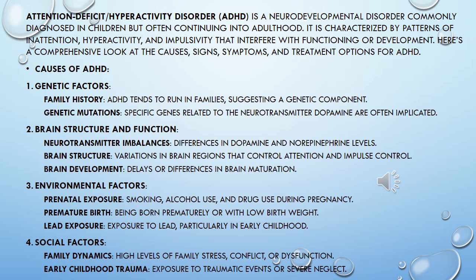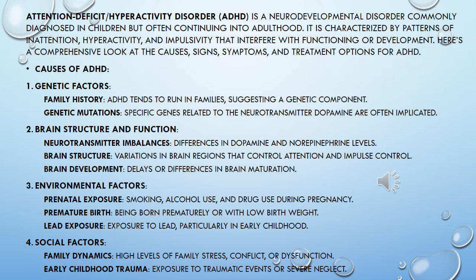Causes of ADHD. 1. Genetic factors. Family history: ADHD tends to run in families, suggesting a genetic component. Genetic mutations: specific genes related to the neurotransmitter dopamine are often implicated. 2. Brain structure and function. Neurotransmitter imbalances: differences in dopamine and norepinephrine levels. Brain structure: variations in brain regions that control attention and impulse control. Brain development: delays or differences in brain maturation.